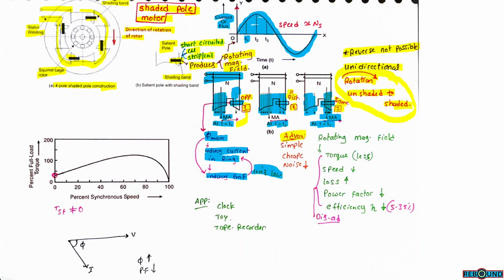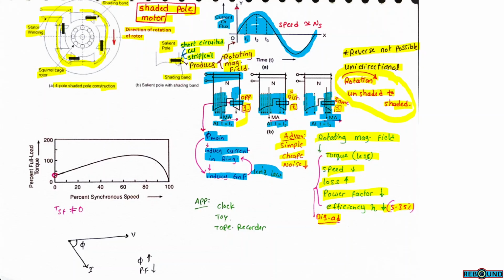If you compare the advantages, this is a simple motor, cheap and has less noise. If you take the disadvantages, torque is less, speed is less, losses are high, power factor is very low, and efficiency is also low. This is only below 35%. So mainly the rotating magnetic field is able to produce the required torque.